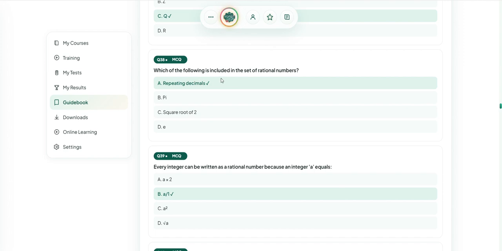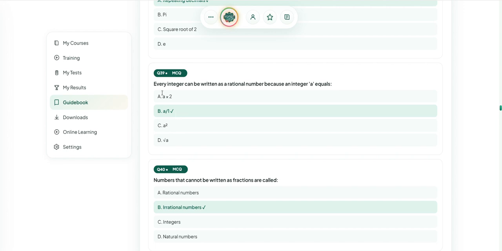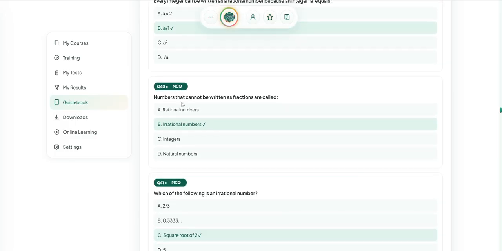Which of the following is included in the set of rational numbers? Repeating decimals. Every integer can be written as a rational number because an integer a equals a divided by 1.